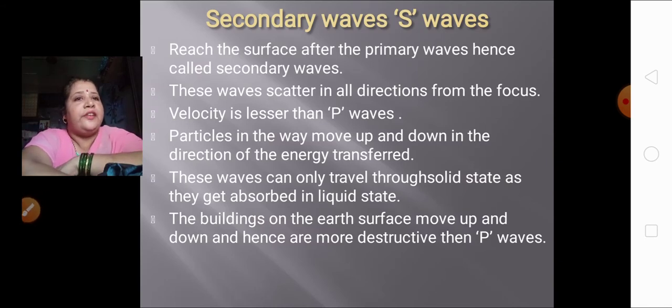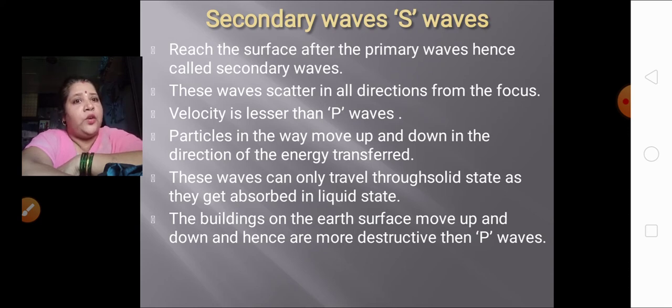These waves scatter in all directions from the focus. The velocity of these waves is much lesser than the primary waves. But when it is moving, the particles in the wave move up and down in the direction of the energy transferred. From where the energy is moving, there they move up and down, as if they are jumping.